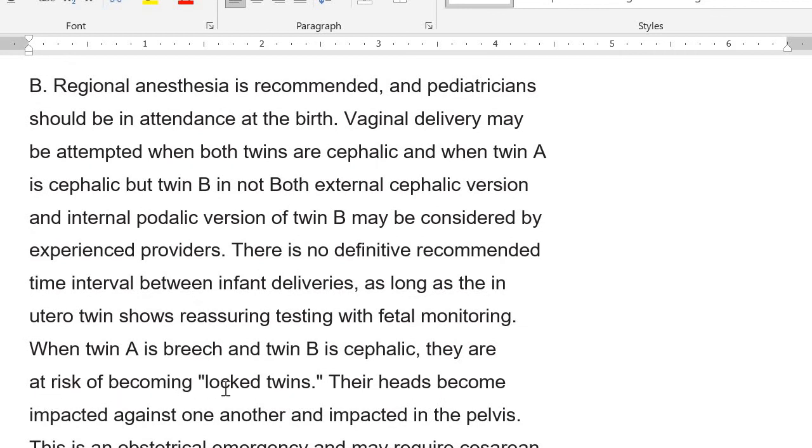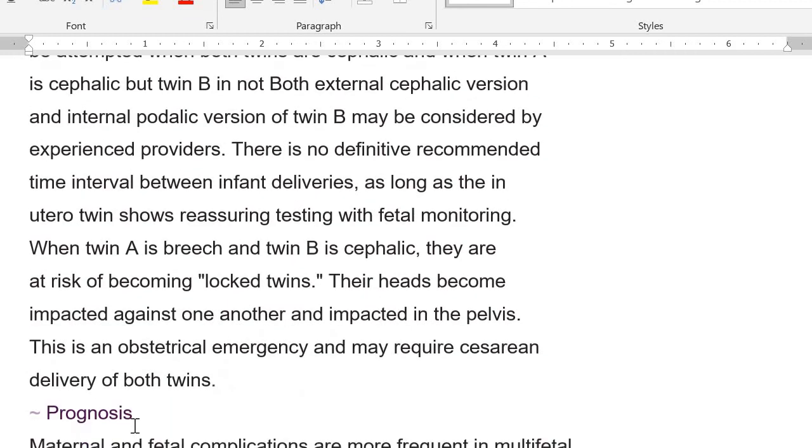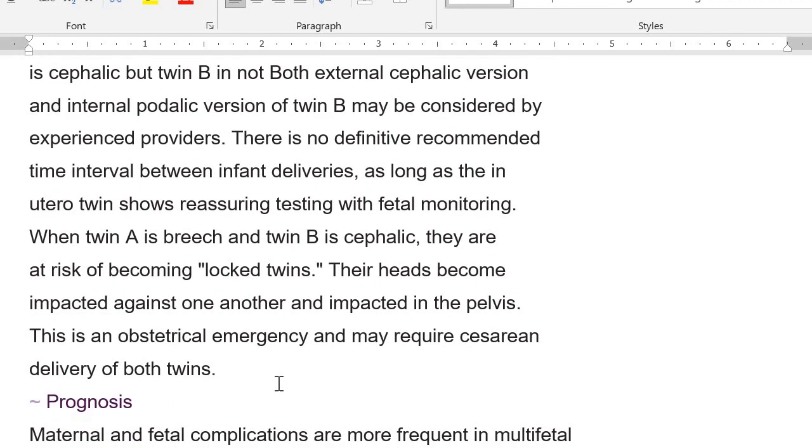When twin A is breech and twin B is cephalic, they are at risk of becoming locked twins. So their heads become impacted against one another and impacted in the pelvis. This is an obstetrical emergency and it may require cesarean delivery of both twins.